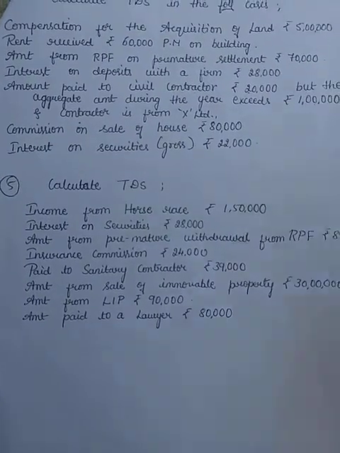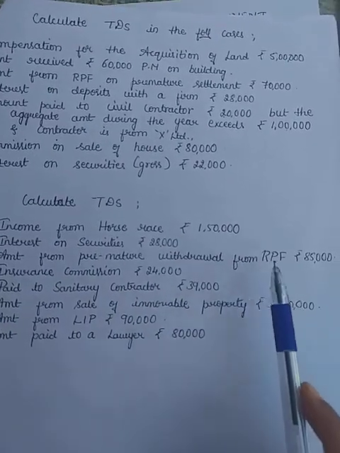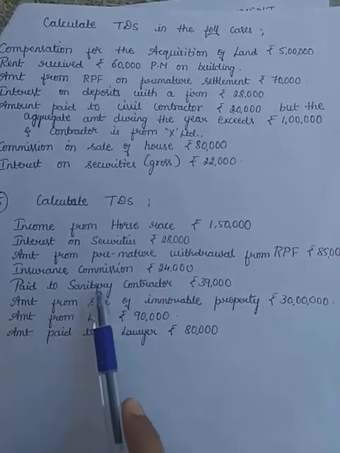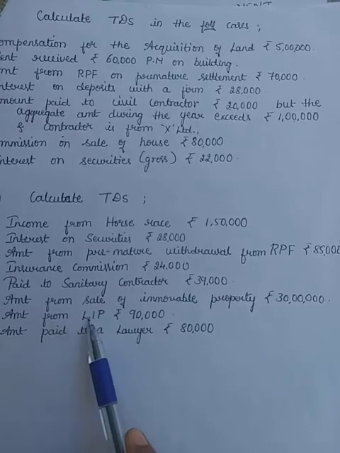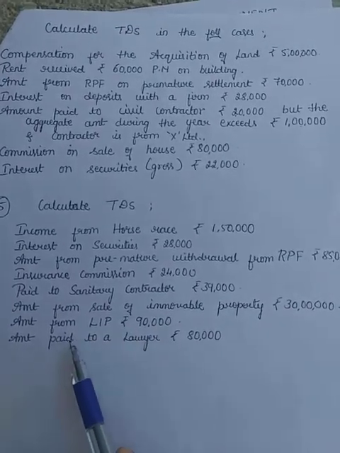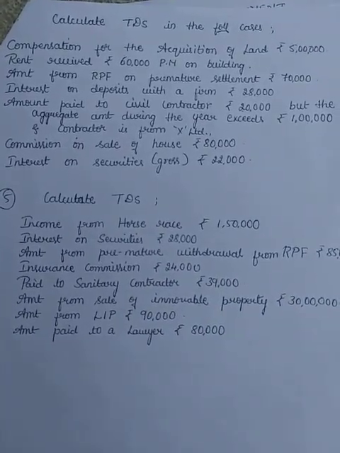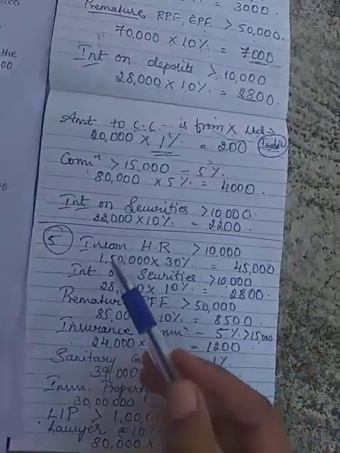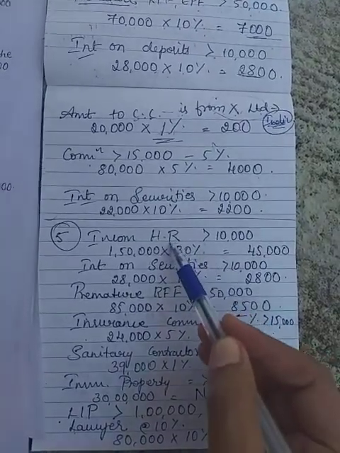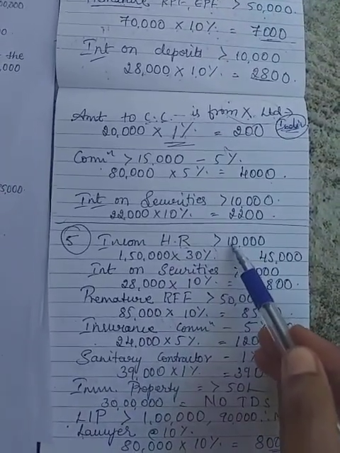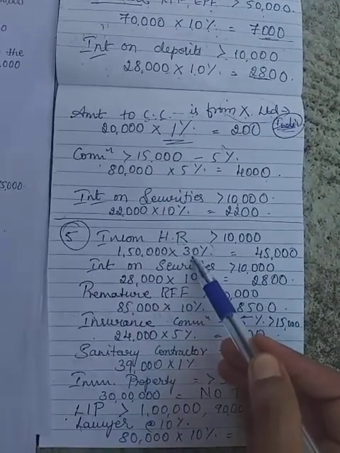Calculate the TDS. Income from horse race, interest on securities, amount from premature withdrawal from RPF, insurance commission, amount paid to sanitary contractor, amount from sale of immovable property 30 lakhs, amount from life insurance policy 90,000, amount paid to a lawyer 80,000. So let's solve the problem now. First thing is income from horse race. It comes under the category of casual incomes, therefore the TDS applicable is 30% only when the amount exceeds rupees 10,000. Yes, the amount has exceeded 10,000 here and hence it can be calculated at the rate of 30%.